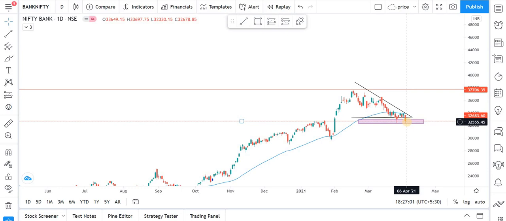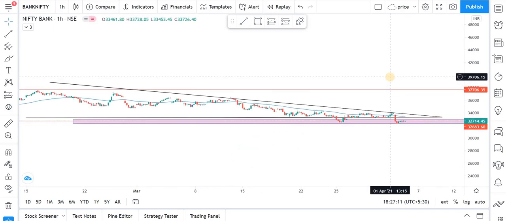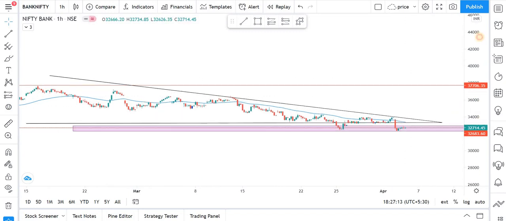But if the market breaches this support level, then you can be completely short on the market. And for clarification, we can also see the same thing on the hourly chart of the Bank Nifty. Let's move to the hourly chart of the Bank Nifty. What has happened on the hourly chart of the Bank Nifty?